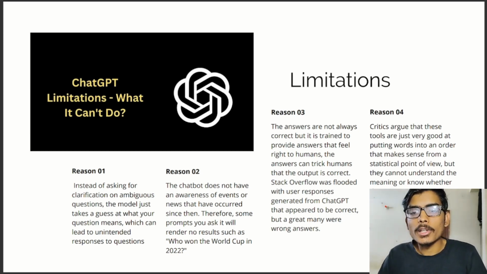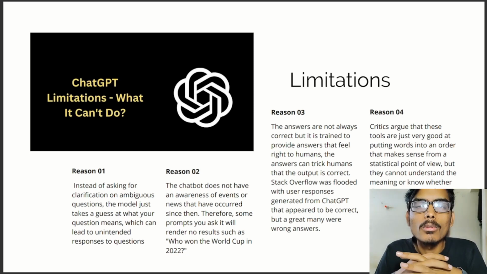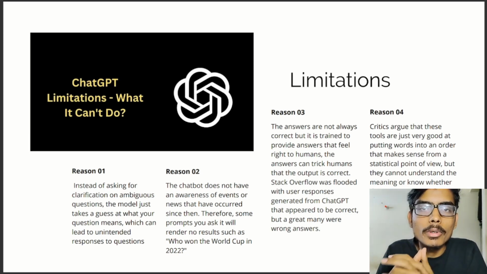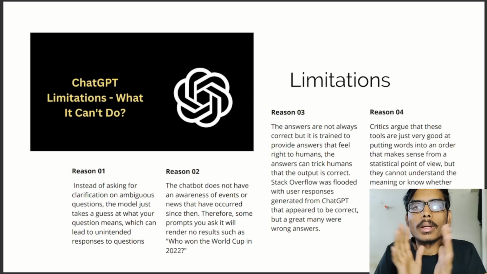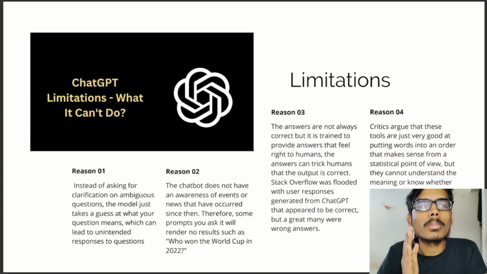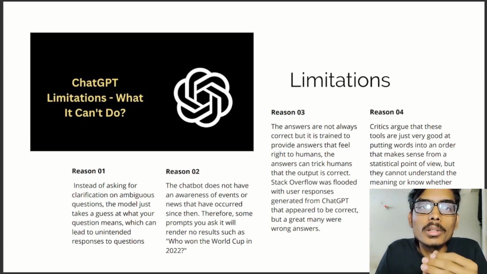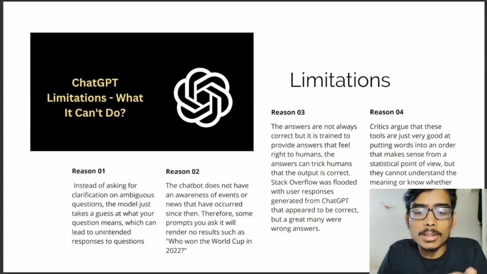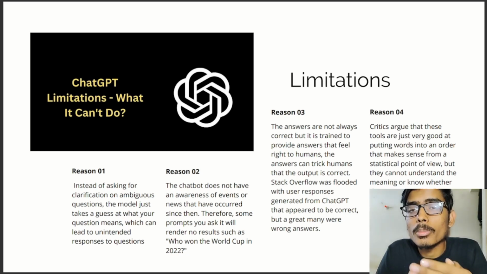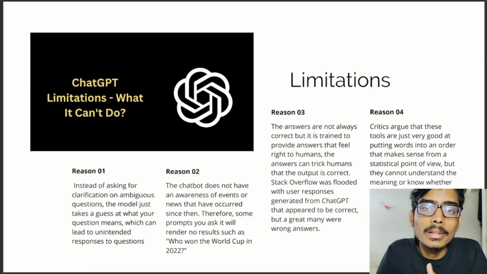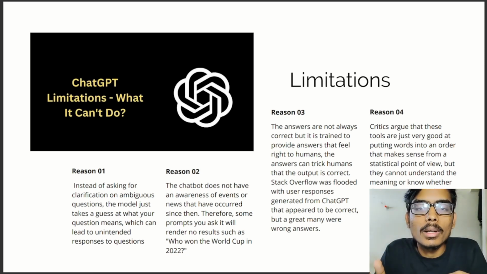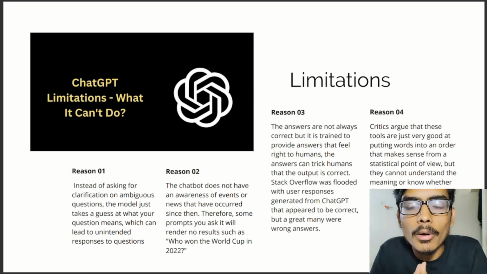Okay, so the next reason is the chatbot is not connected to the internet. That means if I ask who won the World Cup, or who won the BWF Championship in 2022, it has no idea about that. It has a limitation that after a particular date, it has no data or information. It keeps generating responses to the questions I ask, like who won the World Cup in 2022. It does a prediction of what I've asked and produces a nonsensical response, which I don't even want.